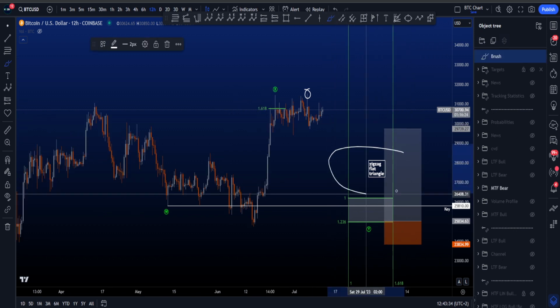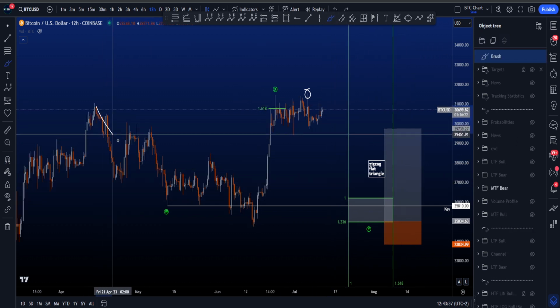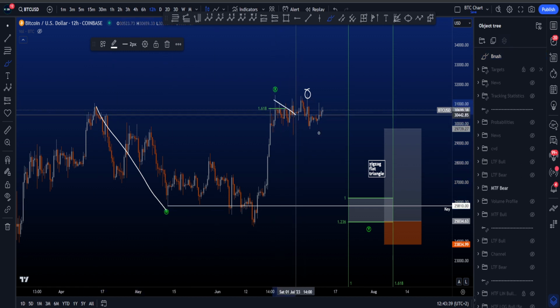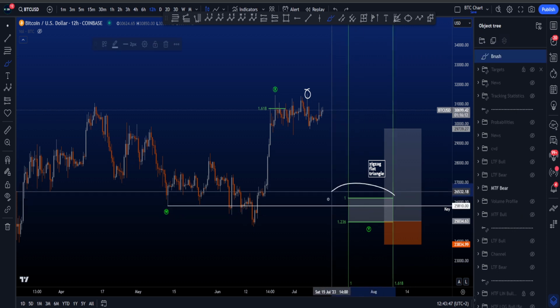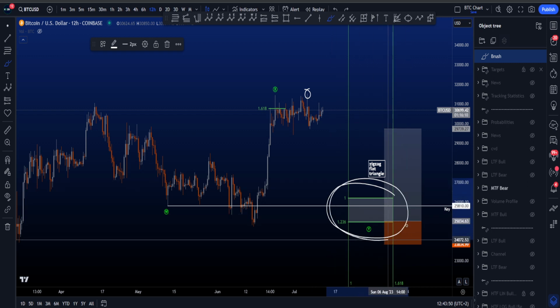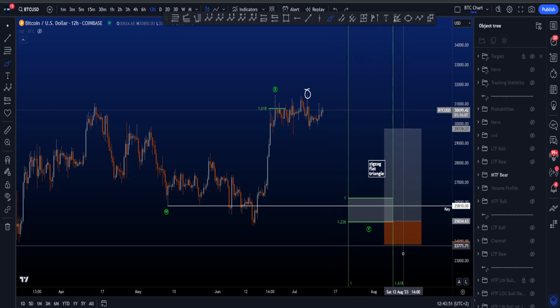The Fib times on the chart are a comparison of the time it took to develop wave W with the time it takes to develop wave Y. And the 1-to-1 over here, which is a common target time-wise, is on Saturday the 22nd of July. So it's not too much time left for price to potentially move towards this area. The 1.618 is also on the chart, which is sitting on Tuesday the 8th of August.